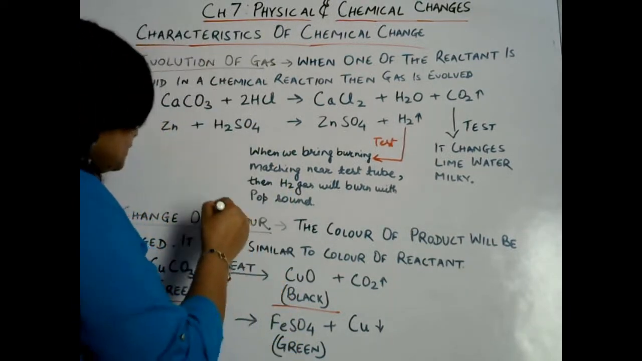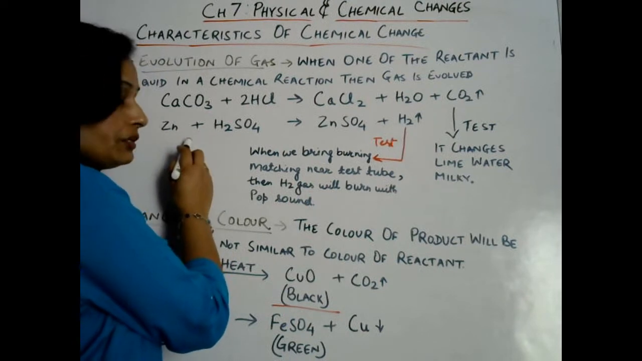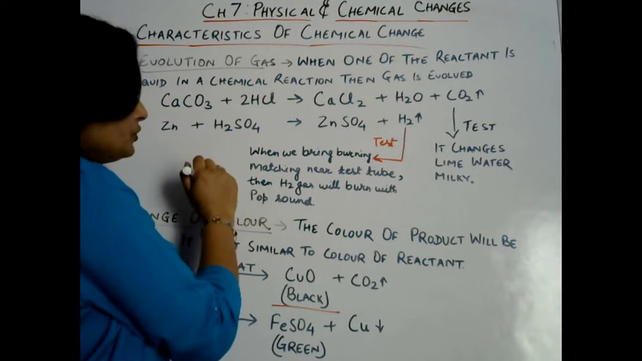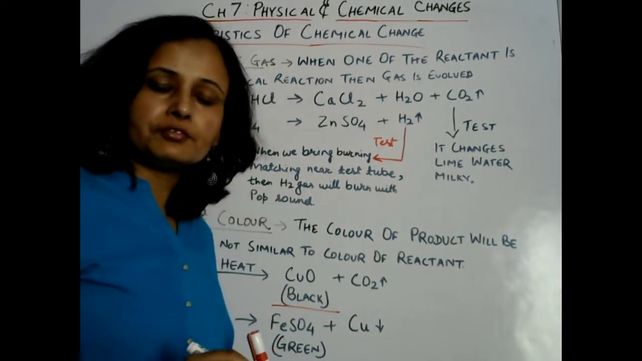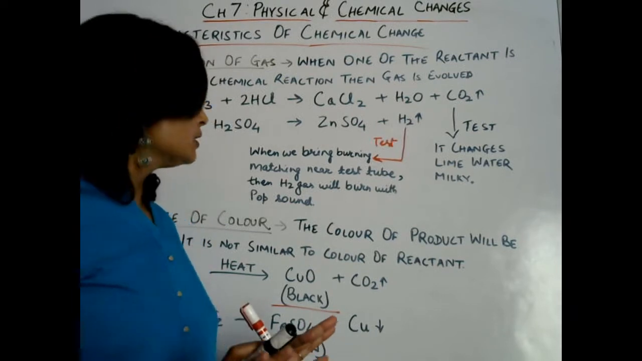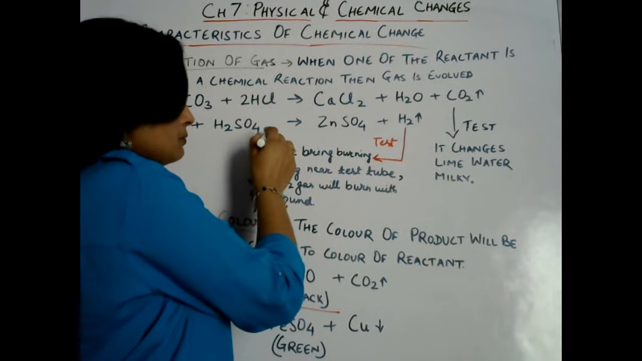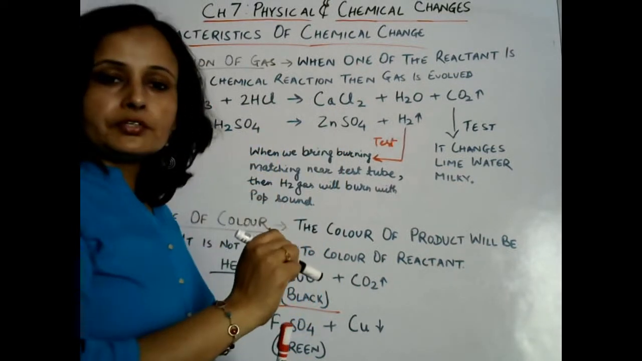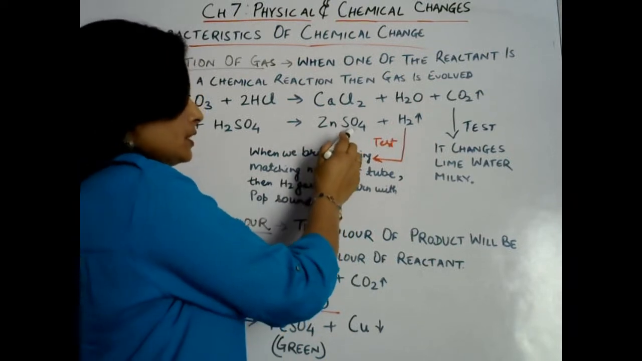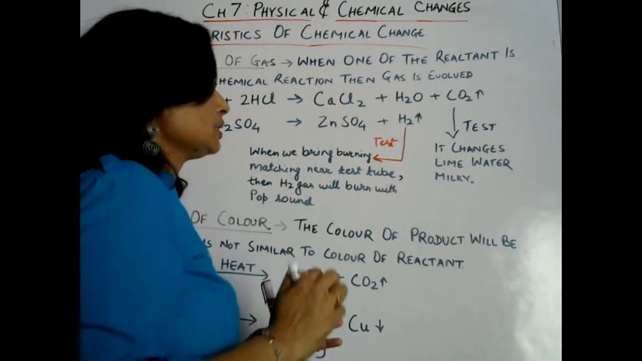Let us check another example. Here there is a reaction between zinc granules and sulfuric acid. Sulfuric acid is also in dilute form. This is dilute sulfuric acid, which is in liquid state. Obviously this acid is found in liquid state. And when zinc reacts with sulfuric acid, then what is formed? Zinc sulfate is formed, and at the same time hydrogen gas is evolved.